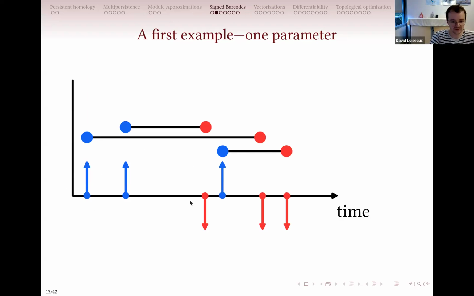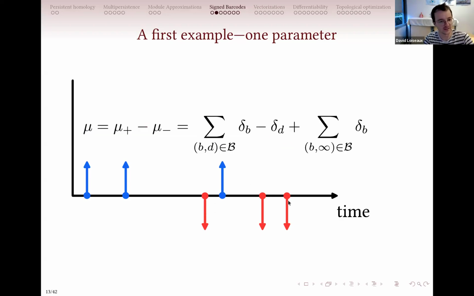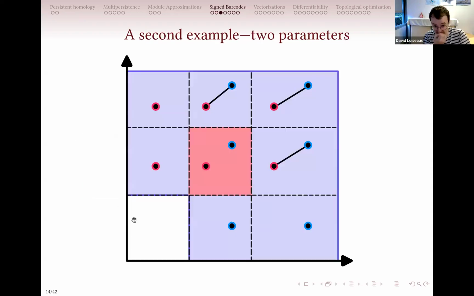So you have three blue Diracs that will be positive Diracs for me, and three red Diracs that will be negative Diracs. And you can redefine them from the barcode. So you just have three positive Diracs and three negative Diracs like this, and you just ignore the matching. And you can play the same game with the two parameter case.